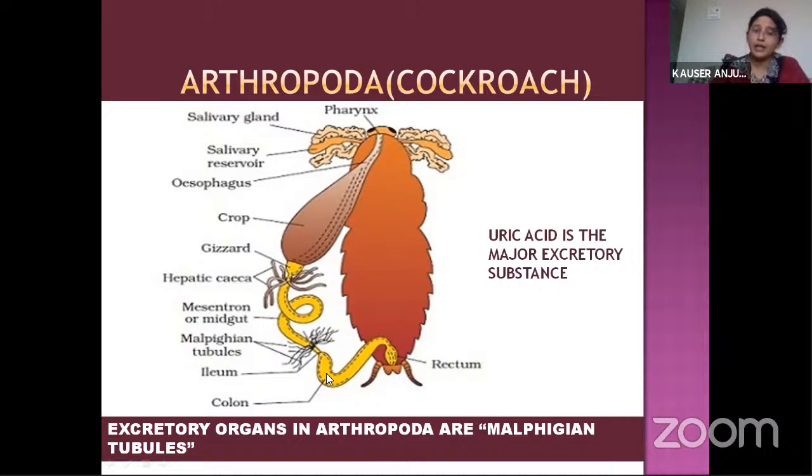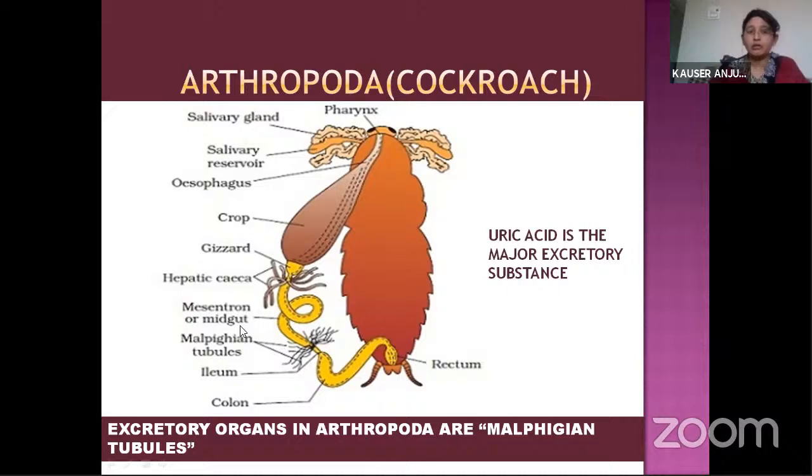Gut means digestive system. So this is the midgut, the middle part of the digestive system. This is the posterior part, the hindgut, the last part of the digestive system. In between the middle part and the last part of the digestive system, you can see thread-like or tube-like structures originating.